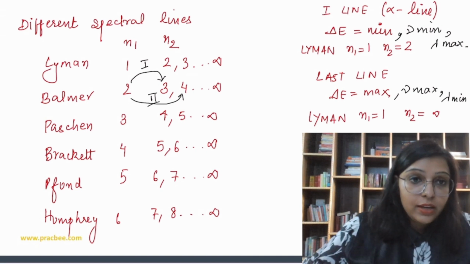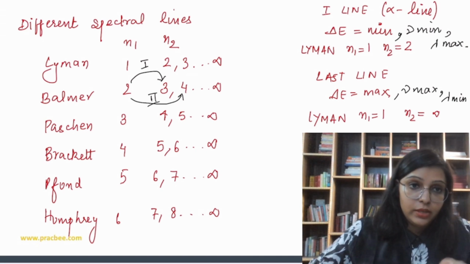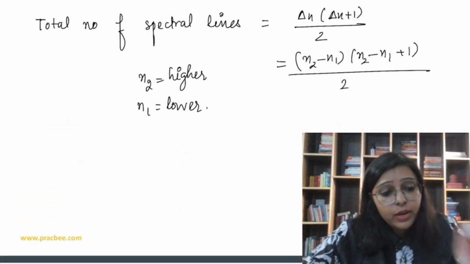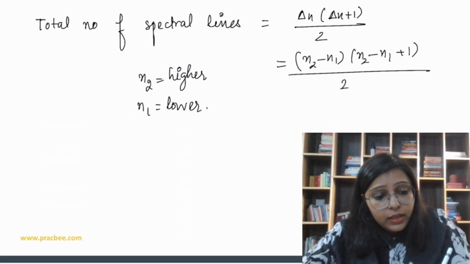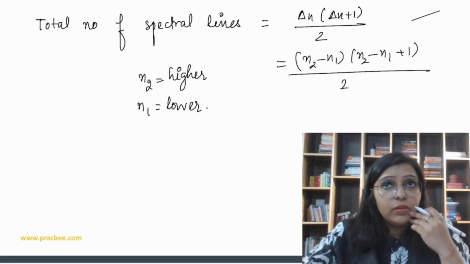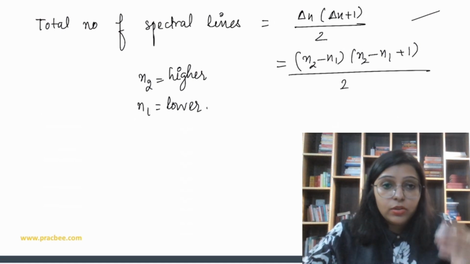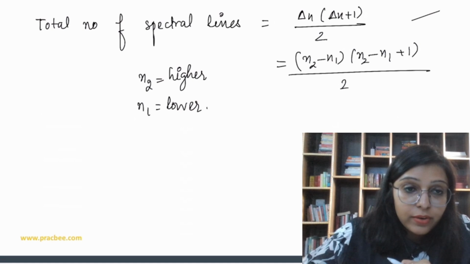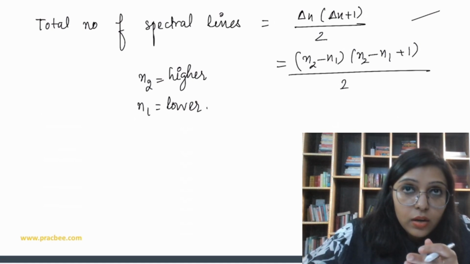Understood? It is emission, so it is going to be higher to lower. Now, for example, if we have this, the total spectral lines is this, but the question says: now calculate the total number of spectral lines which fall in the UV region.